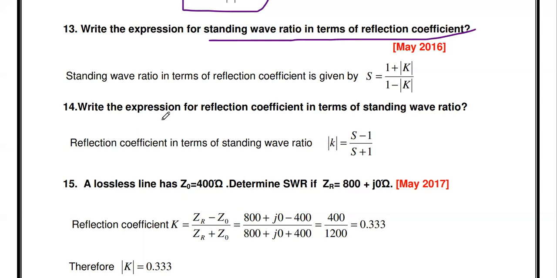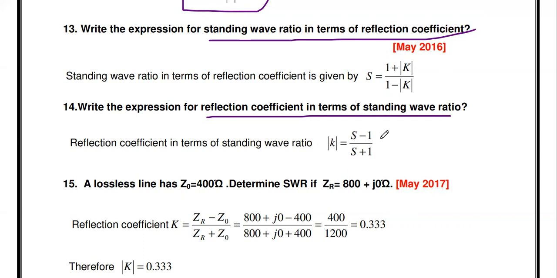Then the next one: write the expression for reflection coefficient in terms of standing wave ratio. The reflection coefficient modulus K, if you rearrange this, we get S minus 1 divided by S plus 1. Sometimes the SWR is given and we have to calculate the reflection coefficient, so we use this formula, S minus 1 by S plus 1.